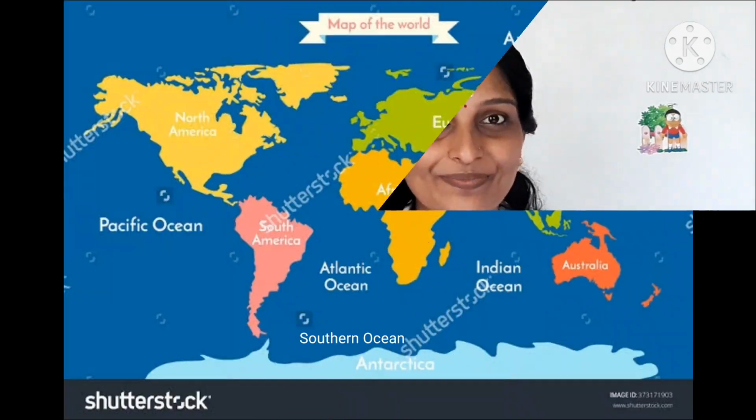Children, the Earth is covered by land and water. Most of the area is covered with water. Large pieces of land on the Earth are known as continents. Large bodies of water between the continents are known as oceans. We have 7 continents and 5 oceans on the Earth. Let's see what they are.